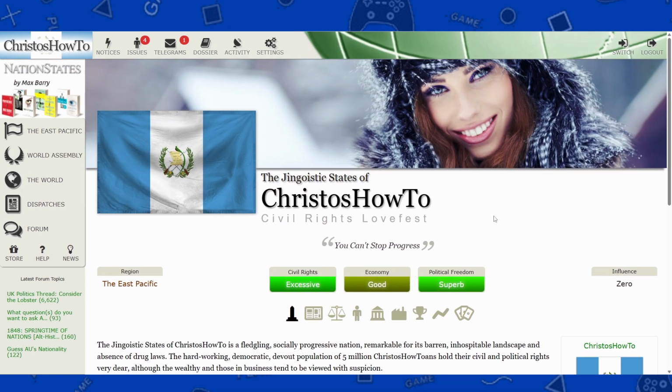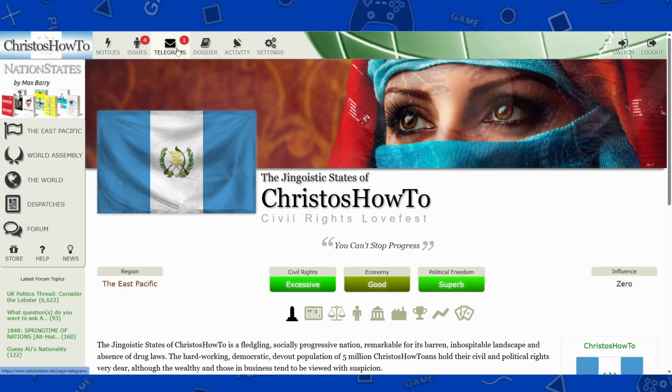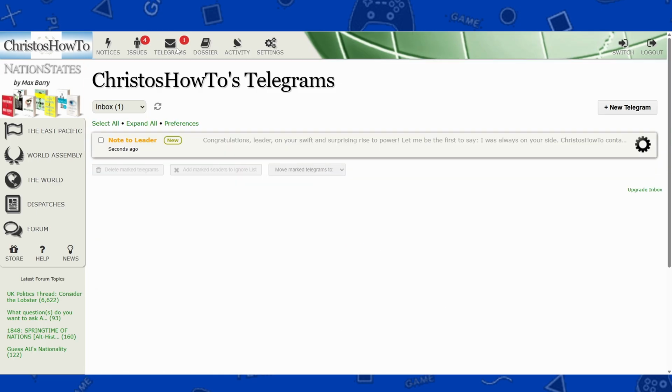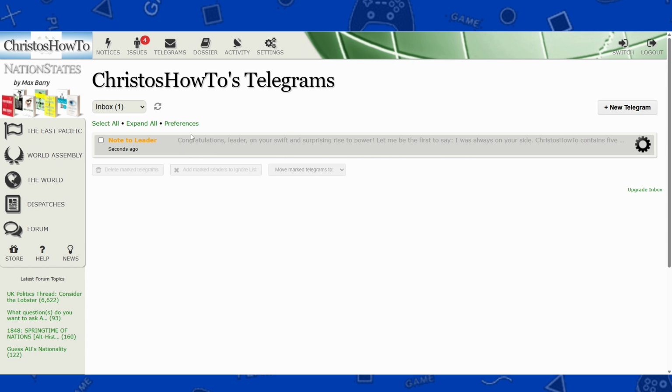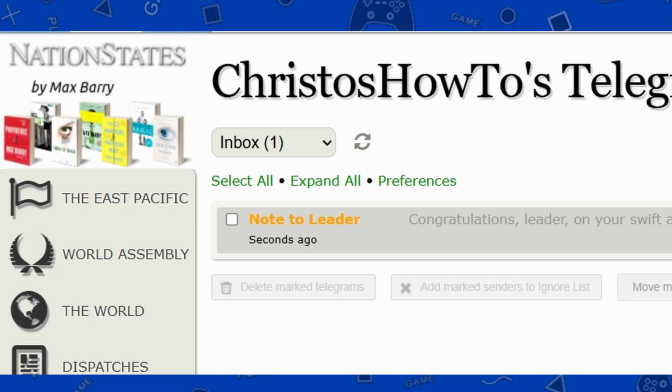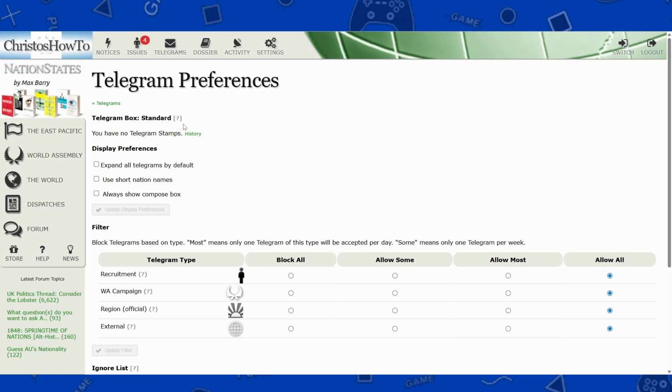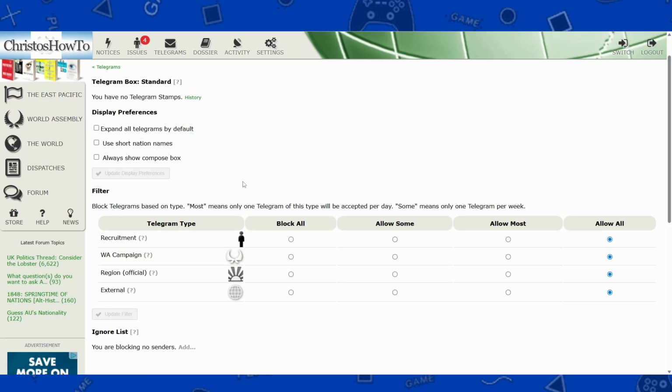The first thing you want to do is go into telegrams. We have a nice letter right here, a note to the leader saying congratulations from Max Barry, the creator of NationStates. And if you go right here to preferences, you can allow some or all telegrams to come to you.